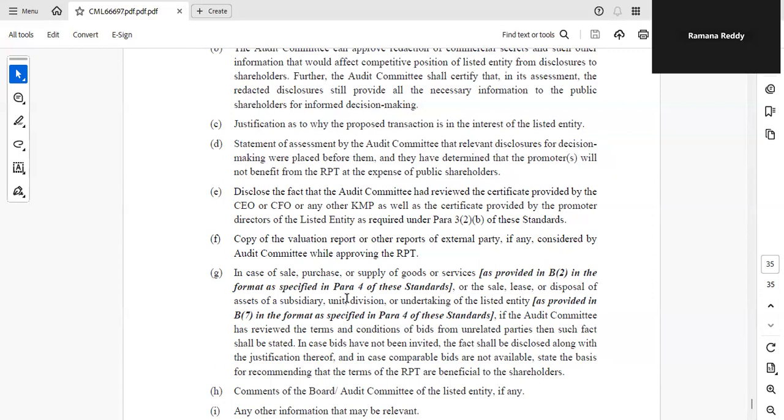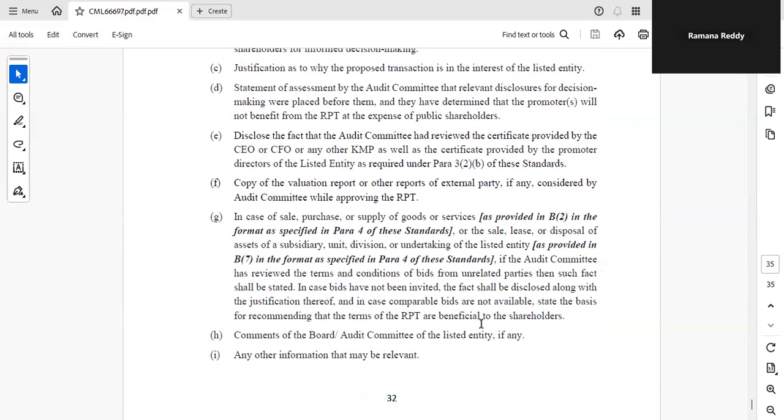See the responsibility of the audit committee. In case bids have not been invited, then the fact shall be disclosed along with the justification thereof. And in case comparable bids are not available, then state the basis for recommending that the terms of the RPT are beneficial to the shareholders. These things have to be disclosed. The audit committee has to review.